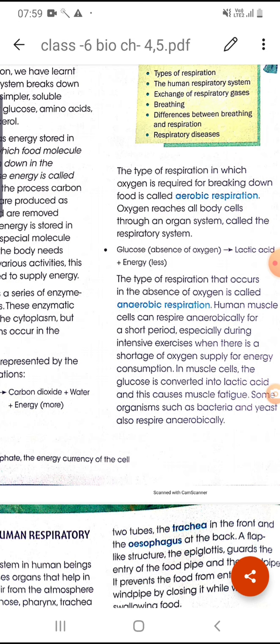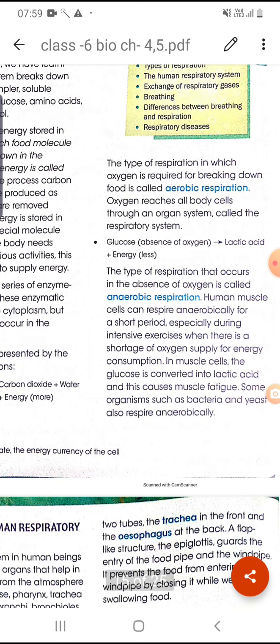In aerobic respiration we need oxygen, and without this oxygen this respiration cannot occur, and the humans cannot live. So oxygen reaches all body cells through different organs, okay, and the organ system is the respiratory system. Glucose in absence of oxygen will convert into lactic acid and energy, but the energy is also less. Absence of oxygen occurs in the case of anaerobic respiration. This type of respiration that occurs without oxygen is called anaerobic respiration.